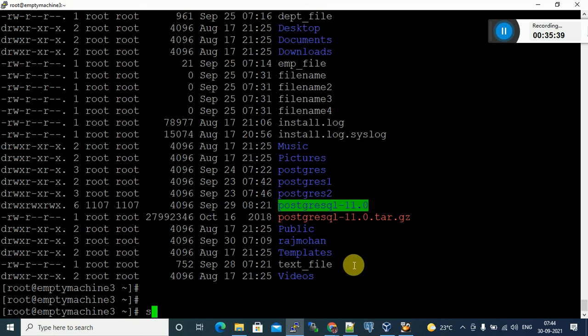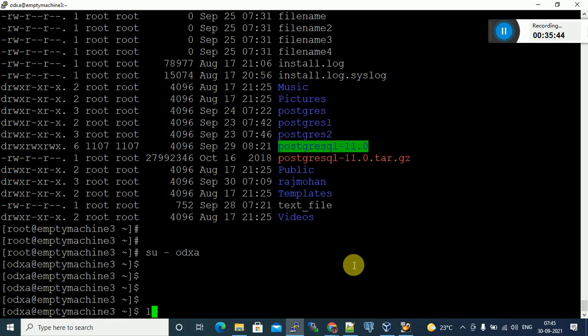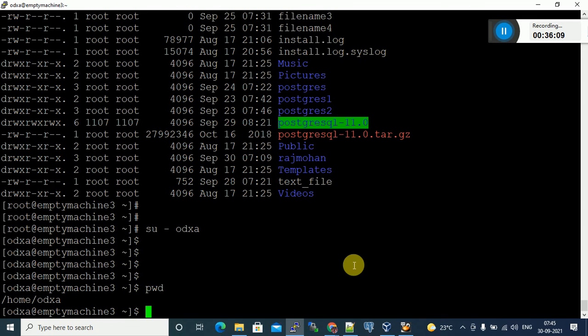Okay, so let me switch to the ODXA user. You can say ls -lrt. After switching to any user, what is the current location? Tell me anyone. Yes, pwd. It will get the current location. What is the current location? You have to tell the full path. /home/ODXA. This is the user's home directory.